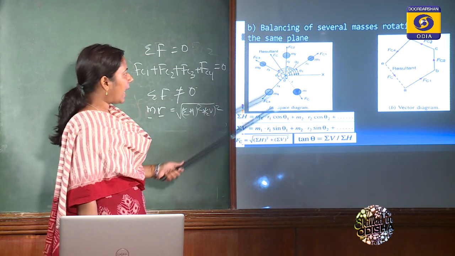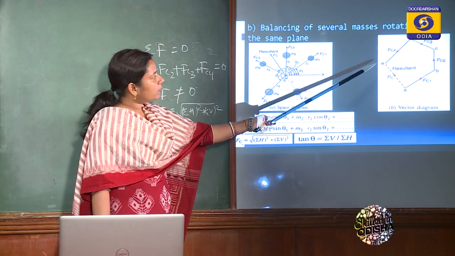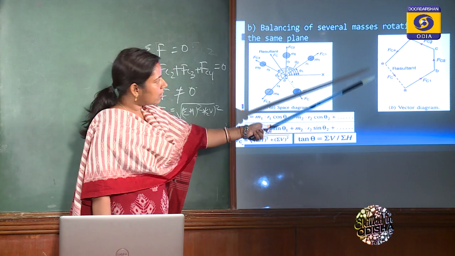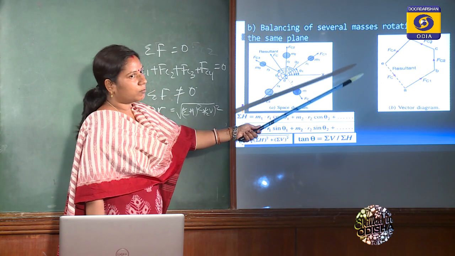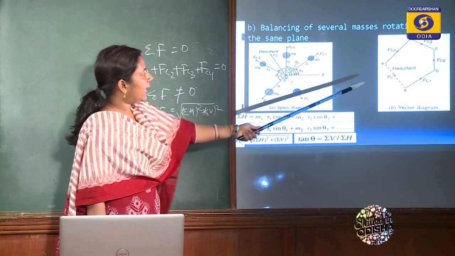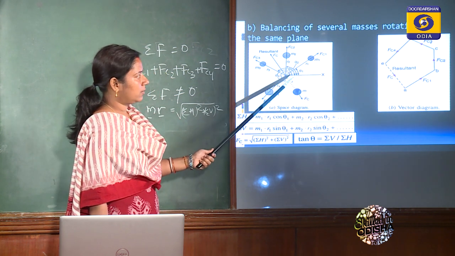This is the analytical method, and in the graphical method you have to just draw the vector diagram for all the forces. You can draw the vector diagram of all the forces, or you can draw the vector diagram of the product of mass and radius. Like in place of Fc1 you can draw the product m1 r1. Okay.